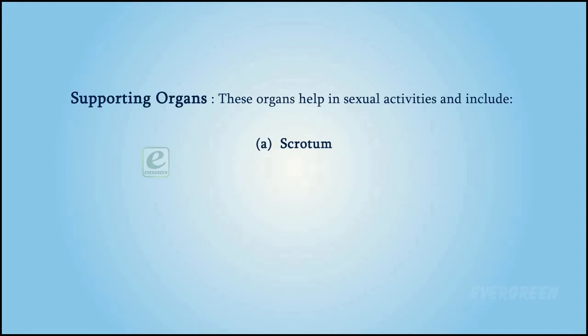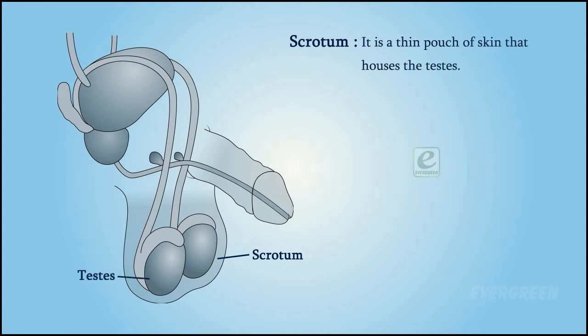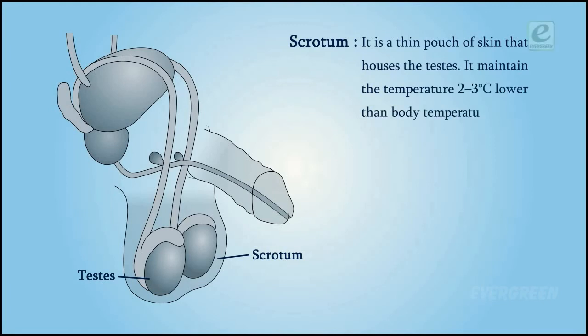Supporting organs. These organs help in sexual activities and include the scrotum and penis. Scrotum. It is a thin pouch of skin that houses the testes. It maintains the temperature 2 to 3 degrees Celsius lower than body temperature, which is necessary for the maturation of sperms.